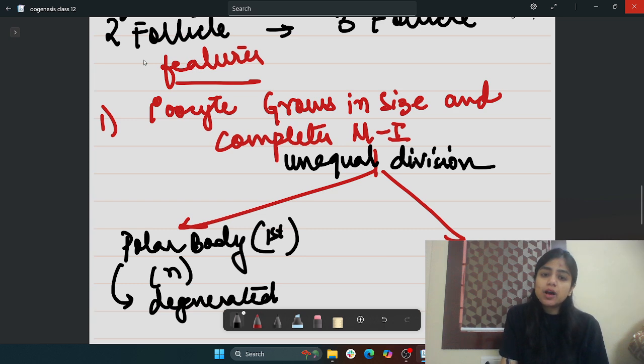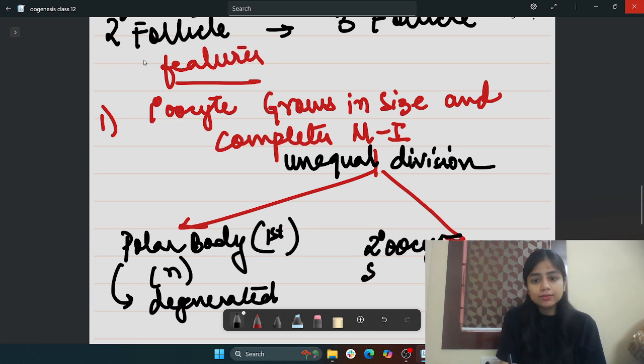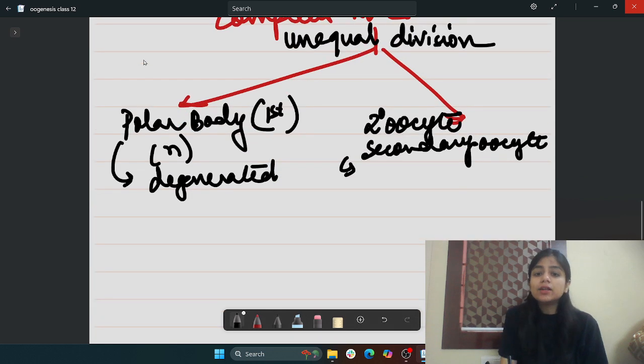Apart from it, there is the formation of the secondary oocyte. Why is it an unequal division?